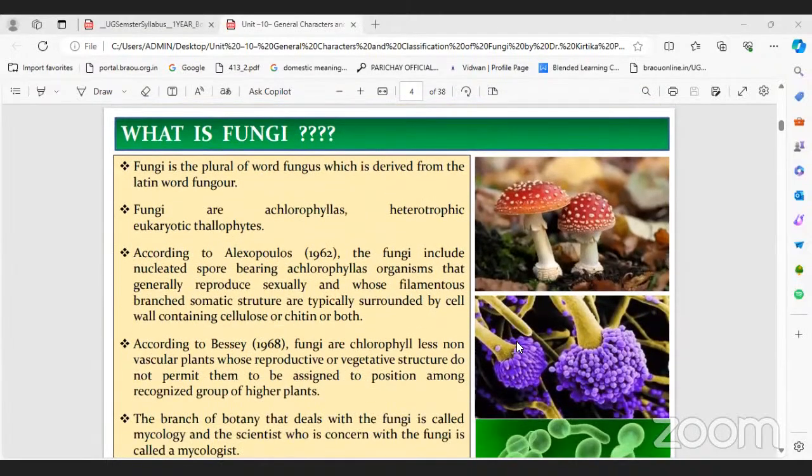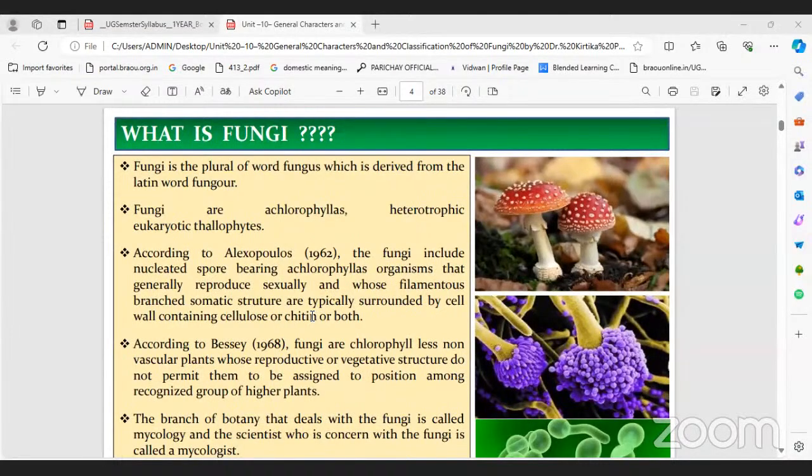Now tell me the fungi definition. Have you ever seen fungal members in our daily life? Yes, sir. Where did you see? We can see them on rotten vegetables and fruit, mainly fruit, and also the well-known mushrooms. You can see them in the PPT slide also. They all belong to fungi.